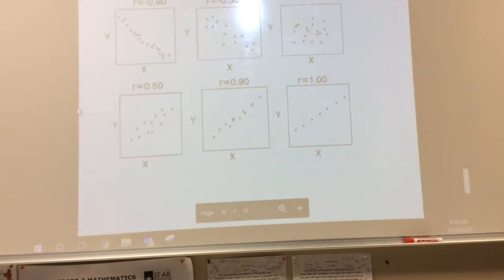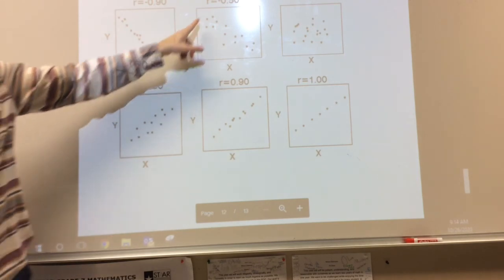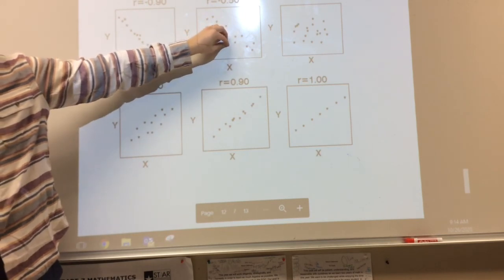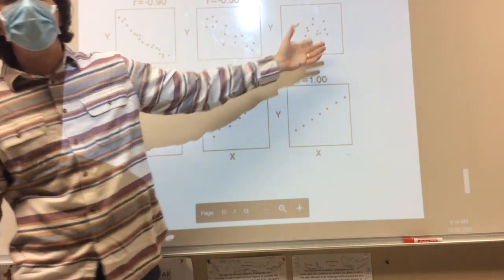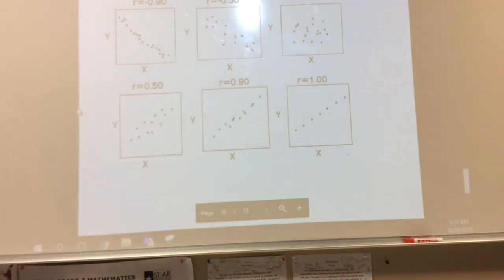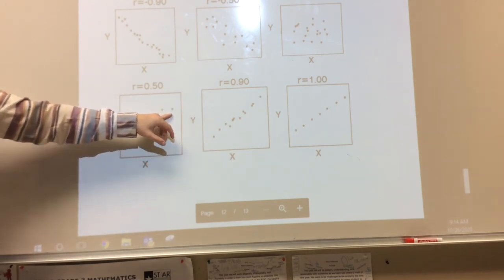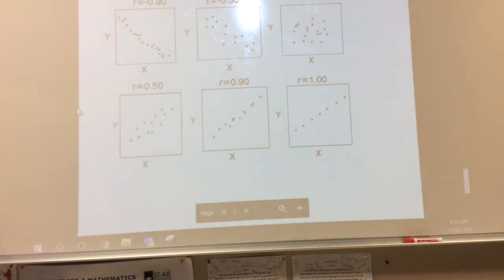So here is more specific. We can see, without the line going through it, negative 0.9, these dots are pretty close. We could pretty much see exactly where that line's going to go. Negative 0.5, I mean, we have an idea that it's negative, but again, you're seeing that they're starting to get a little bit more spread out. It's when it's starting to get weak. 0, there's no line there. No linear relationship. Just like our warm-up, there's nothing there. Positive 0.5, again, you can see it's trending up, but not very well. Positive 0.9, and then 1, exactly 1 is just a perfect linear line.